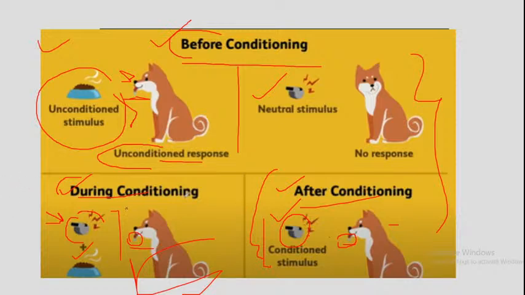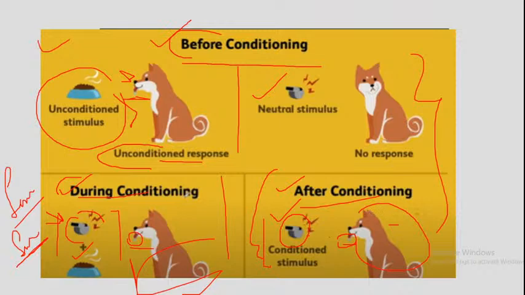So here, during conditioning, you present the conditioned stimulus and also the unconditioned stimulus both for some days, infrequently, and after some days he just rang the bell in front of the dog and the salivation occurred. But why? Because the dog learned that when the whistle is ringing, that means the food is also coming. That's why the salivation occurred from the dog.